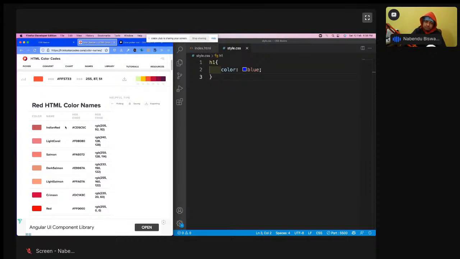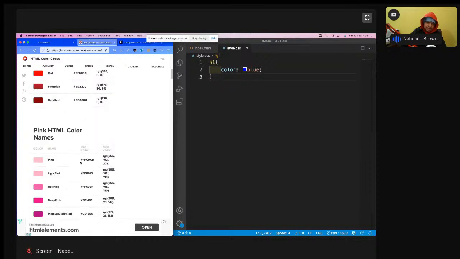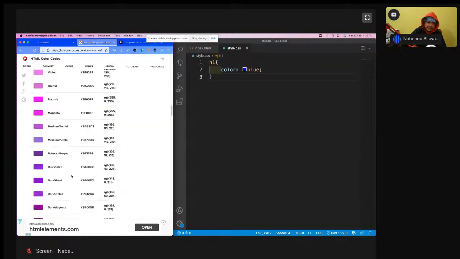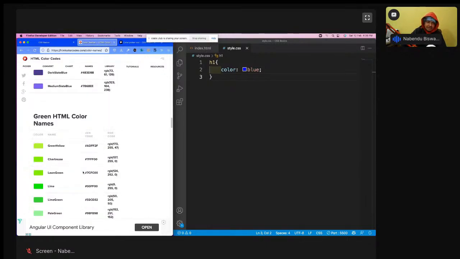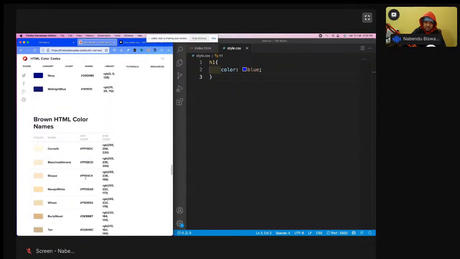After 2015, a lot of things were added in HTML and CSS. So like Indian red, dark red, pink, hot pink, orange, khaki, dark magenta, light green, dark green, cyan, and all these very good color names are there. And you can give anything.